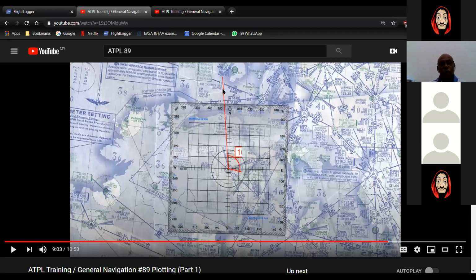After which this will be your datum for any work that you need to do with the magnetic north. That is what she's saying. Clear, everyone? Any doubts on this?